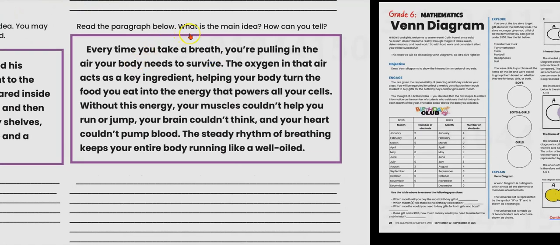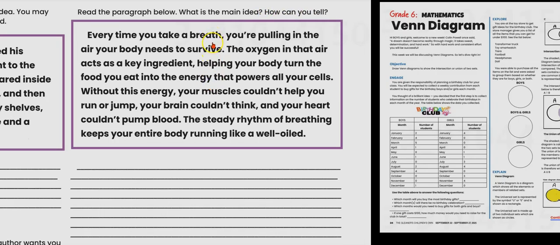Now, let's read this paragraph below. What is the main idea and how can you tell? Every time you take a breath, you are pulling in the air your body needs to survive. The oxygen in that air acts as a key ingredient, helping your body turn the food you eat into energy that powers all your cells. Without this energy, your muscles couldn't help you run, jump, your brain couldn't think, your heart couldn't pump blood. The steady rhythm of breathing keeps your entire body running like a well oiled machine.